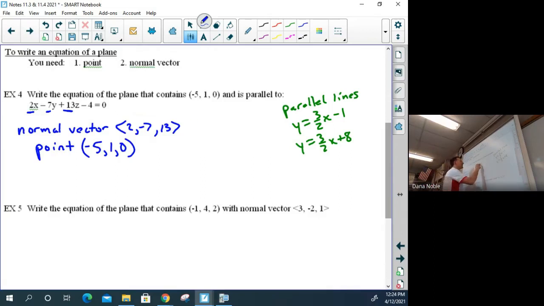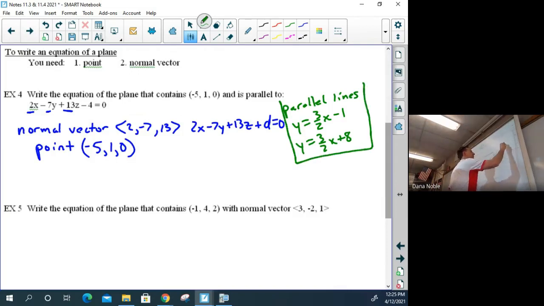So we're going to take 2x minus 7y plus the 13z. We're going to remove the -4 because that's what's going to change, just like the -1 and the 8 in my parallel line examples. And we're just going to go plus d equal to 0. Okay? Let's put this in a box, move it over a little bit like so. There we are.